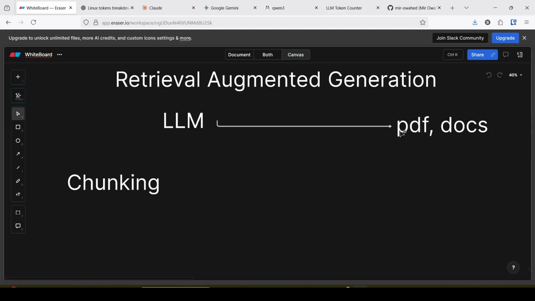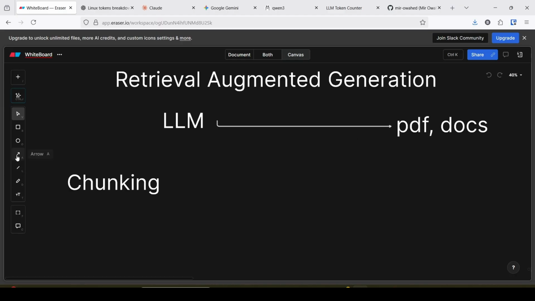But when the user asks the LLM or AI application regarding these PDFs or documents, the LLM processes the whole data and generates a response. But I have already said every LLM has a context window limitation.